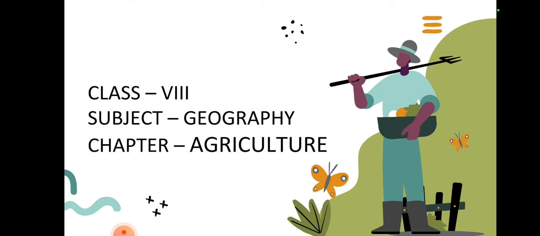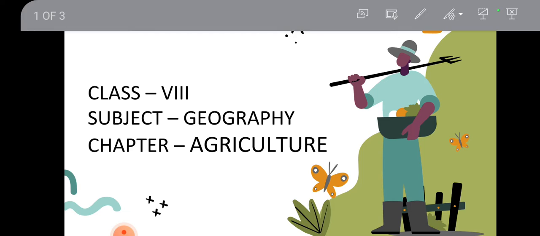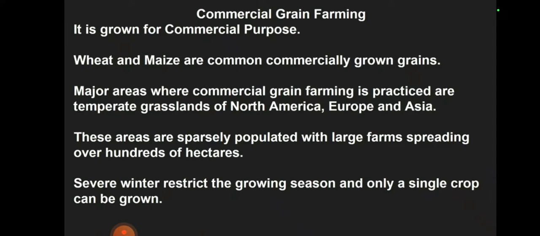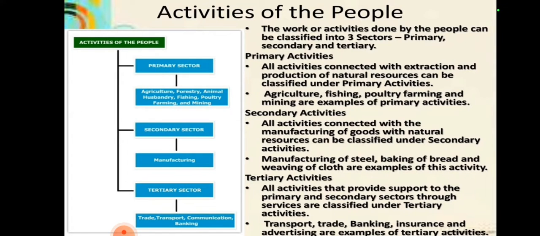Agriculture is derived from the Latin words ager or agri. Agri means soil and culture means cultivation. Agriculture is the science and art of cultivation on the soil, raising crops and rearing livestock. It is also called farming. And activities of the people.